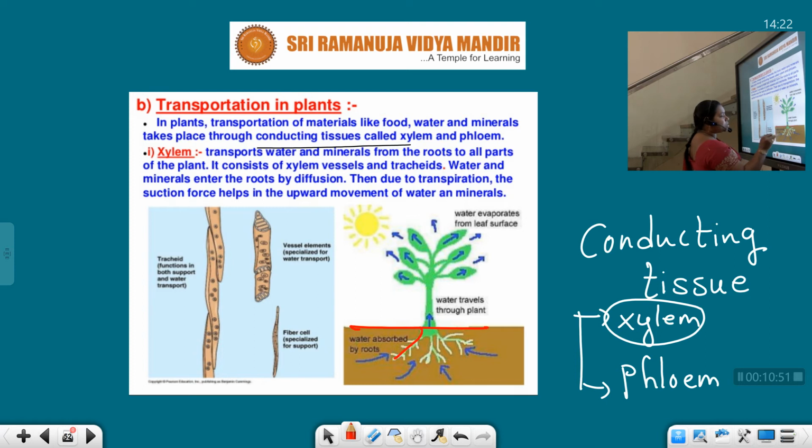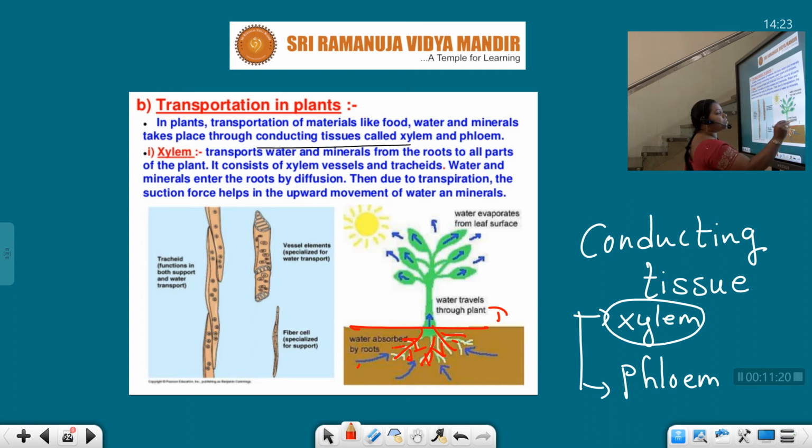We have the root system in the underground region, and these roots give strong support to the plant, and are also helping in the absorption of water from the soil. The root hairs present here help in the absorption of the water.